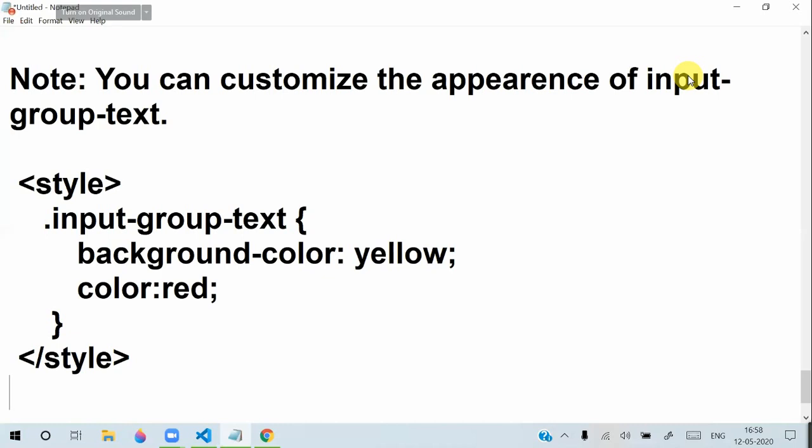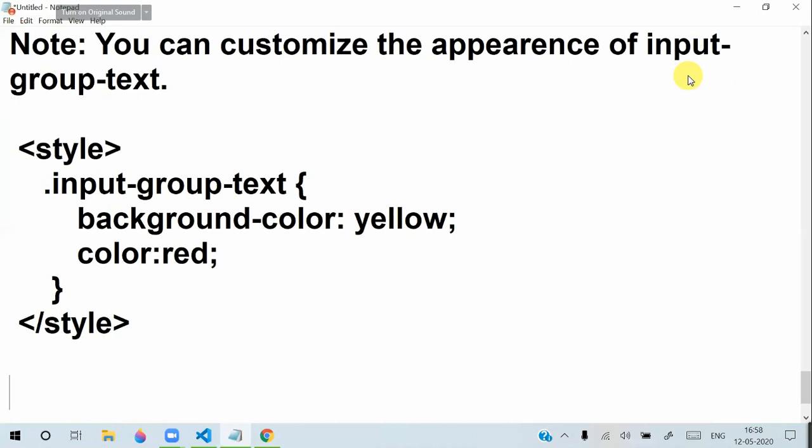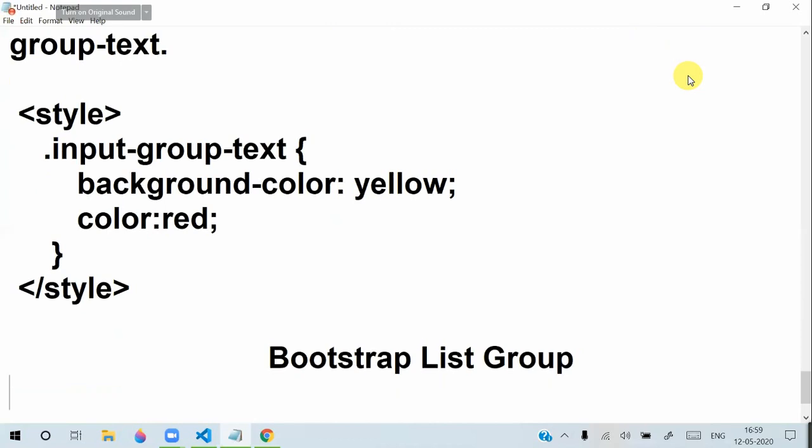Next, after understanding the input groups, in Bootstrap we have another option, which is the list group. That means how to define a list group in Bootstrap. This is a very simple option. Actually, list group is used for displaying an ordered list or unordered list.